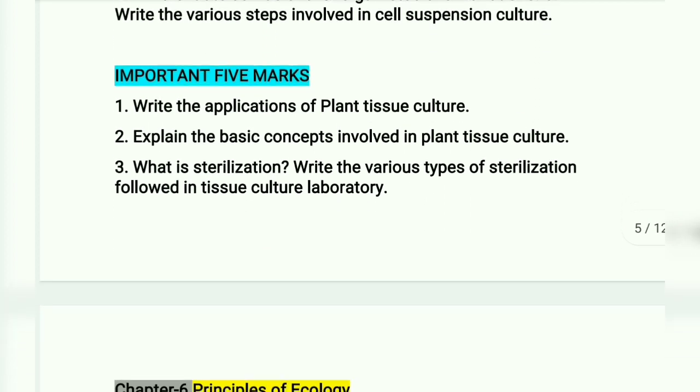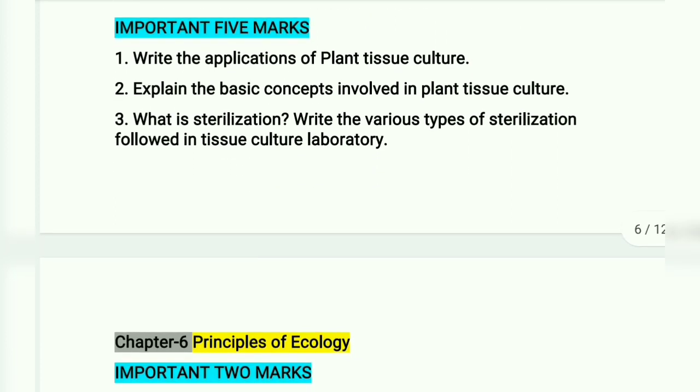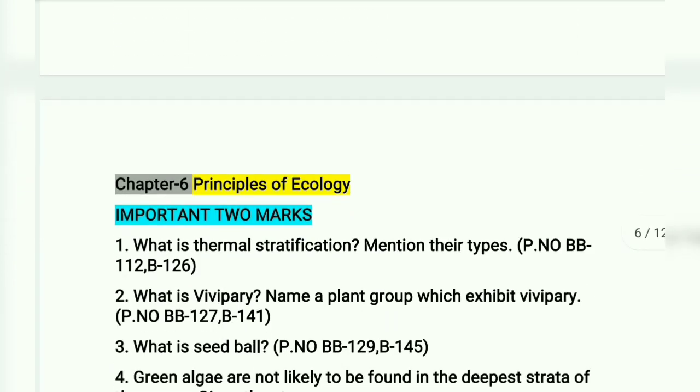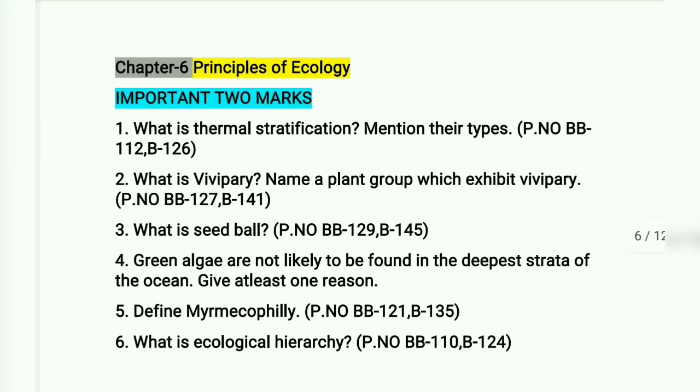Important 5 marks. Write the applications of plant tissue culture. Explain the basic concepts involved in plant tissue culture. What is sterilization? Write the various types of sterilization followed in tissue culture laboratory. Chapter 6 Principles of Ecology.